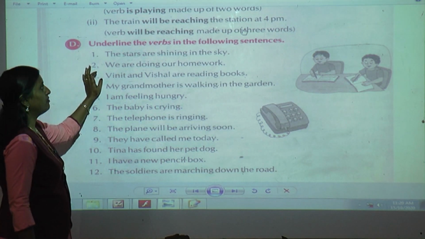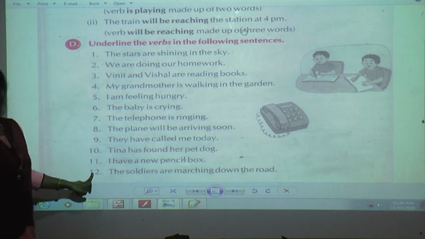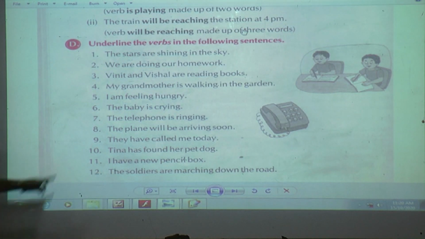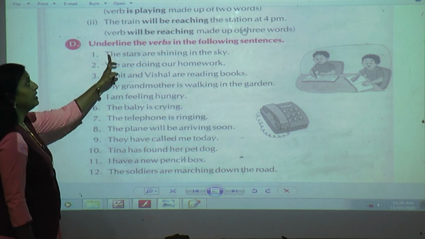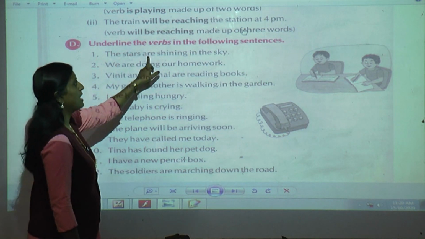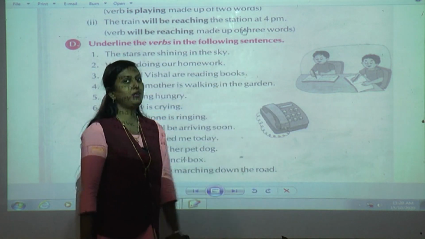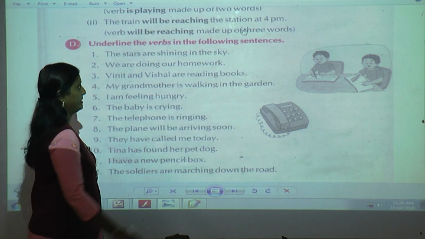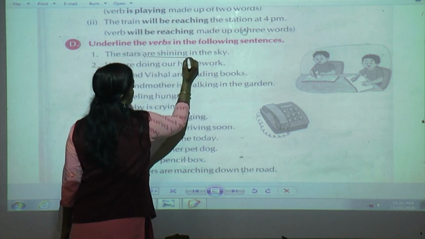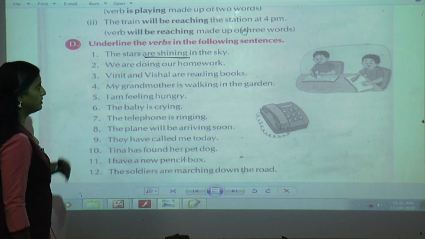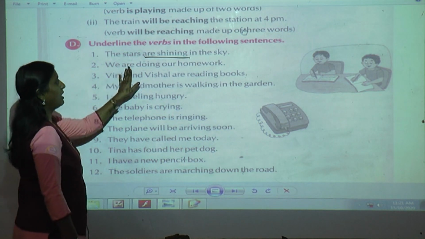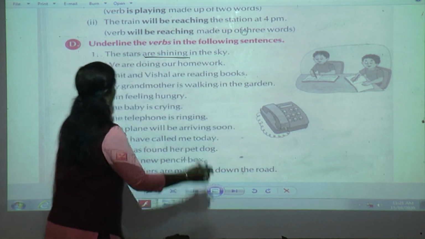Underline the verbs in the following sentences. How many are there? 12 examples are there. I will only solve 6 examples. The remaining you have to do as homework. Ready? The stars are shining in the sky. Now tell me, what are the verbs over here? Yes, are shining. So how many verbs are there here? 2 verbs are there.